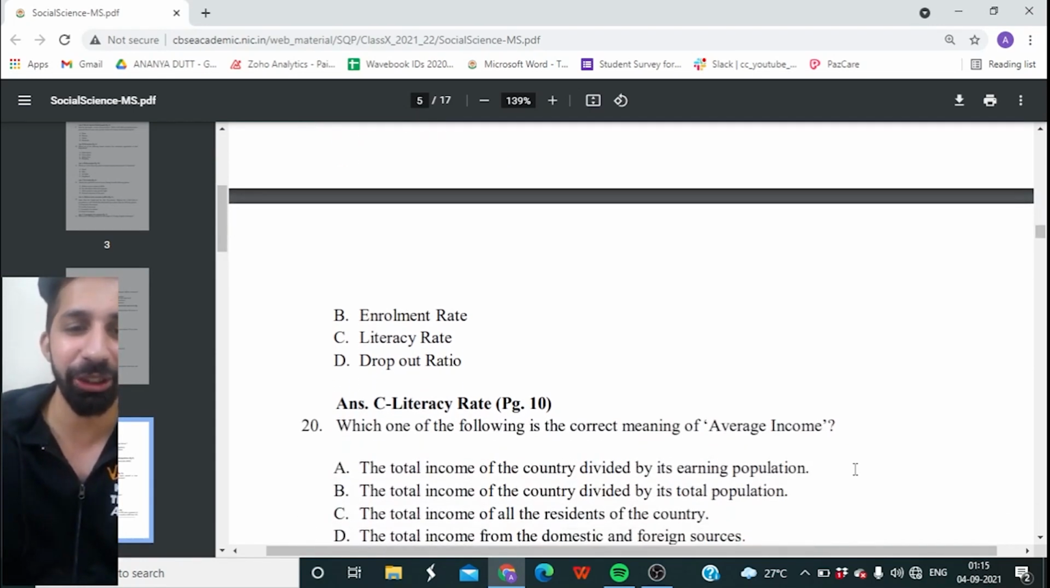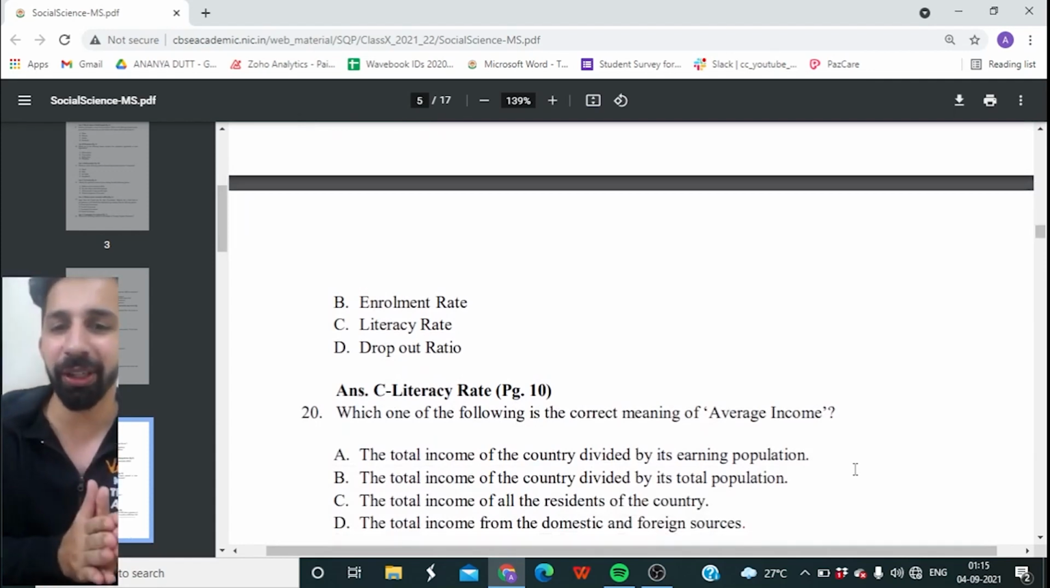Next one, 20th question on your screen. Which one of the following is the correct meaning of average income? Correct meaning.